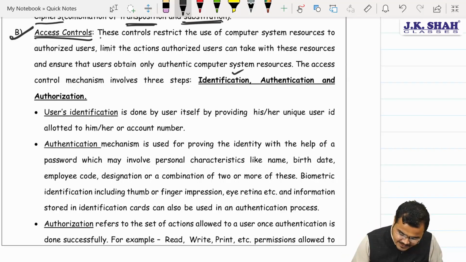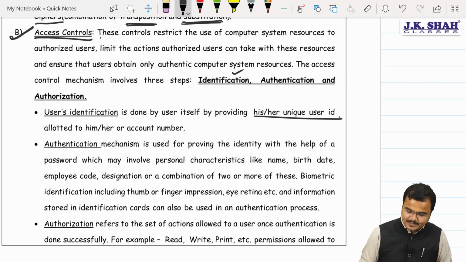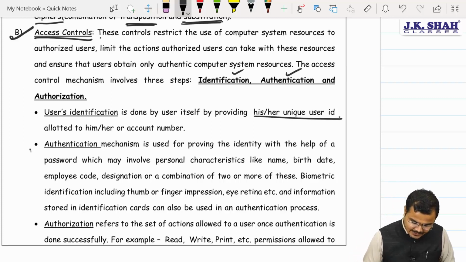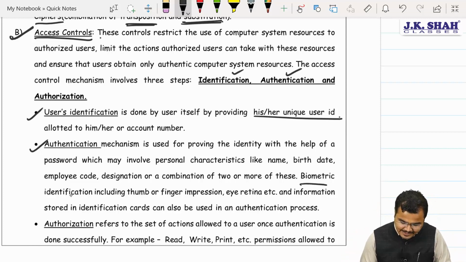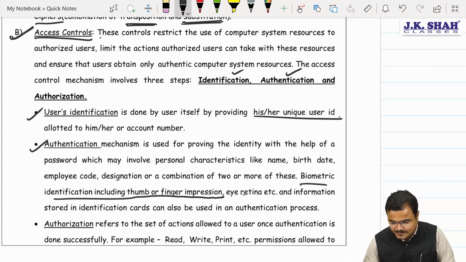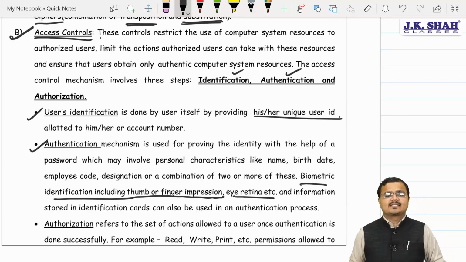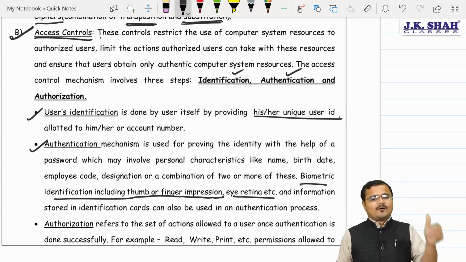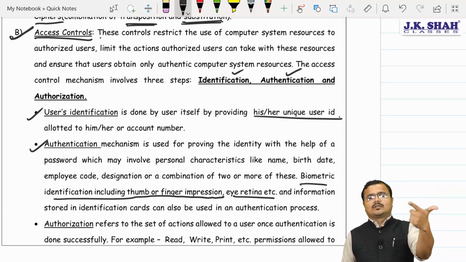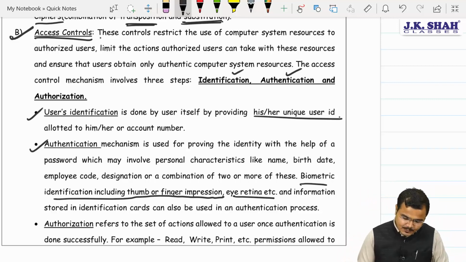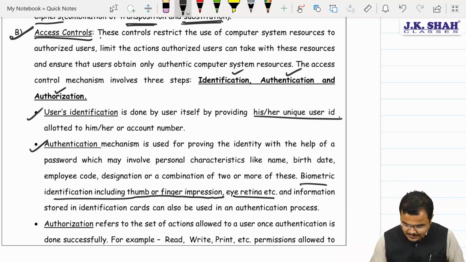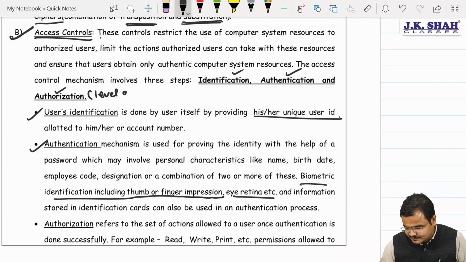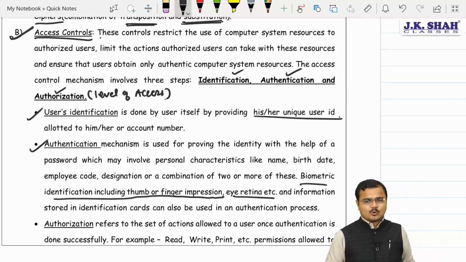It does the identification, that is proving the user ID. Authentication, you need to enter the password mechanism. Nowadays we also have biometric identification like thumb and finger impression, eye retina scans, iris scanners, as we call them. So first is identification, second is authentication, and third, chartered, is authorization. Authorization, what is it? Sir, authorization refers to the level of access. Understood?